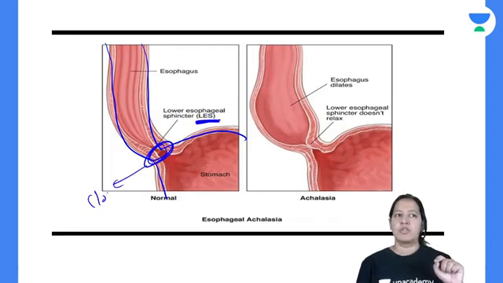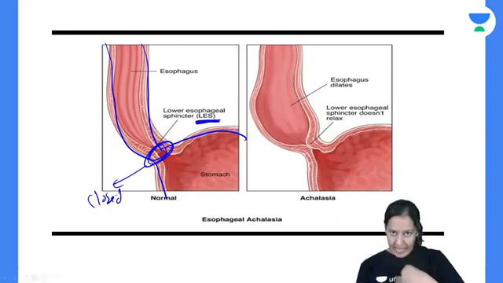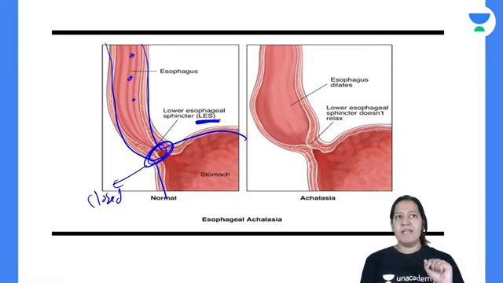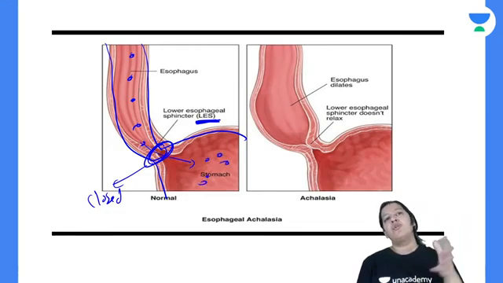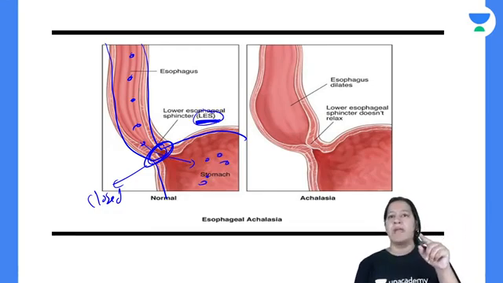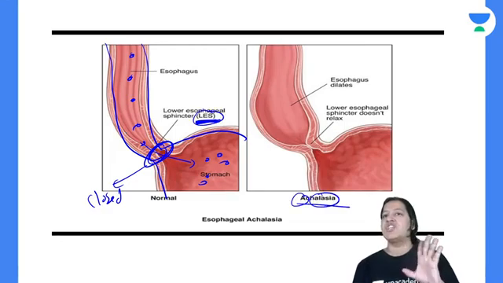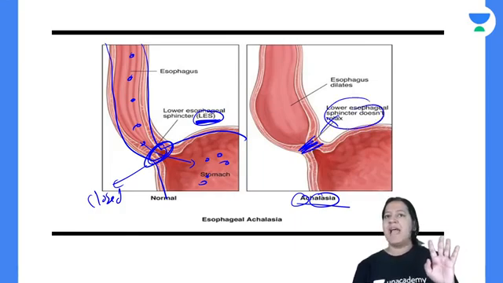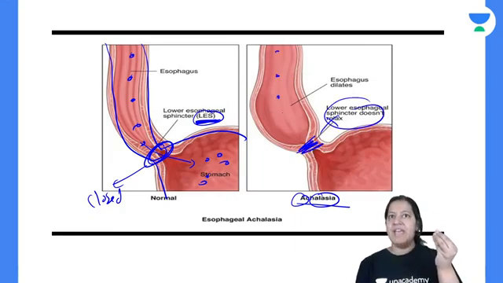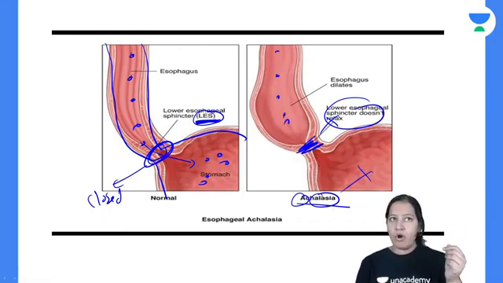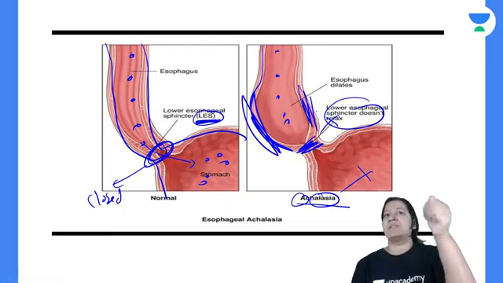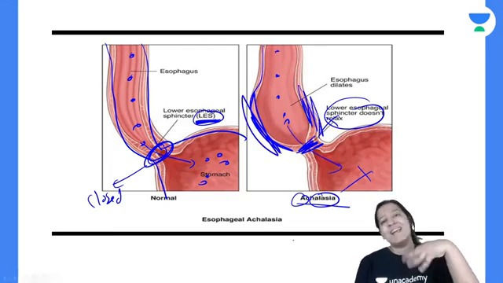Normally this sphincter is closed, but whenever I swallow anything, when food is coming in the esophagus, it opens and transits the food from the esophagus to the stomach. Now there is a disease known as achalasia, in which this LES is closed permanently. It doesn't relax, it doesn't open. So whenever food is coming here, it cannot move to the stomach. So the wall of the esophagus will become thick, thick and thick to do vigorous peristalsis, to push the food in. So that is a stress, you know.